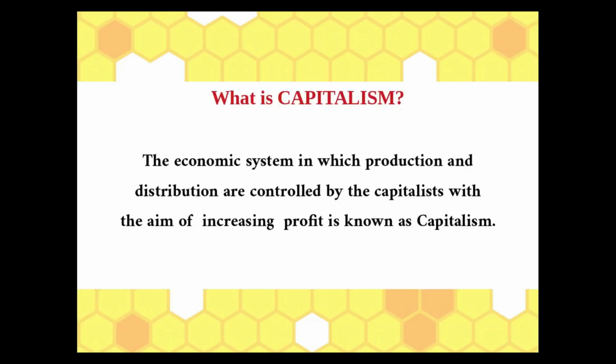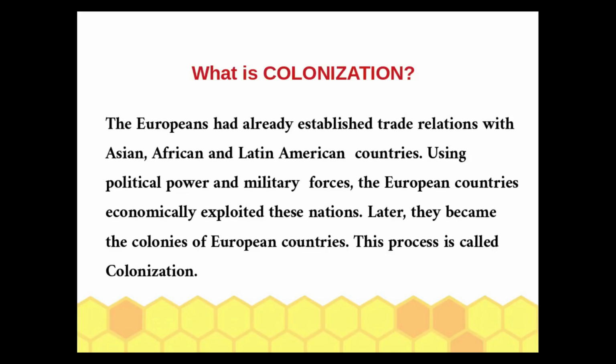What is capitalism? The economic system in which production and distribution are controlled by the capitalist with the aim of increasing profit is known as capitalism. What is colonization? The Europeans had already established trade relations with the Asian, African, and Latin American countries. Using political power and military forces, the European countries economically exploited these nations. Later, they became the colonies of European countries. This process is called colonization.